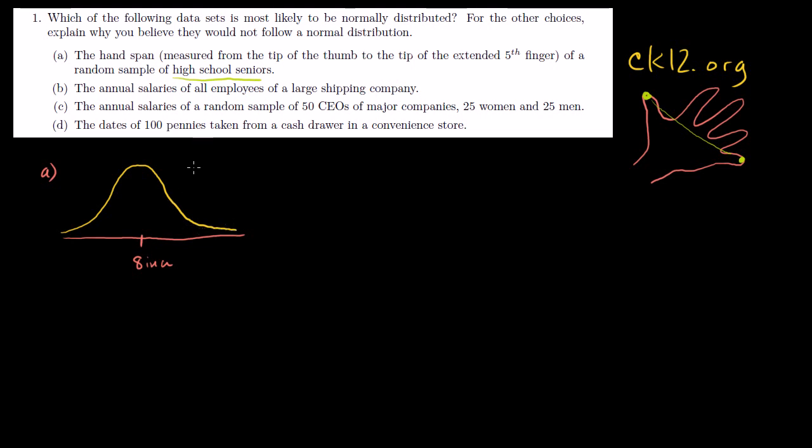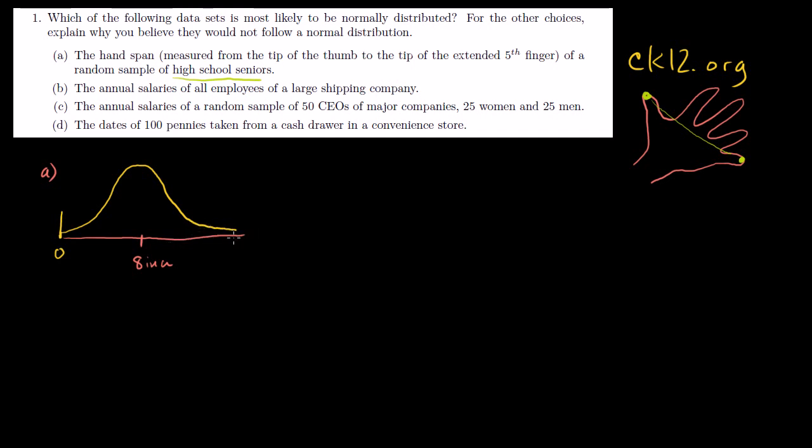In fact, I can guarantee you it won't be a perfect normal distribution because, one, no one can have a negative length of that span. This distance can never be negative. I guess you can have no hand, so that would maybe be counted as 0. But the distribution wouldn't go into the negative domain, so it wouldn't be a perfect normal distribution on the left-hand side. It would really just end here at 0. And even on the right-hand side, there are some physically impossible hand lengths. No one can have a hand that's larger than the height of Earth's atmosphere, or an astronomical unit. You would start touching the sun. There's some point at which it is physically impossible to get to.